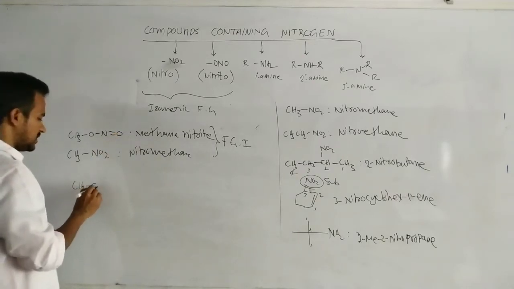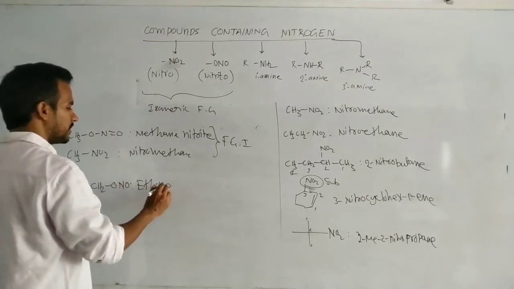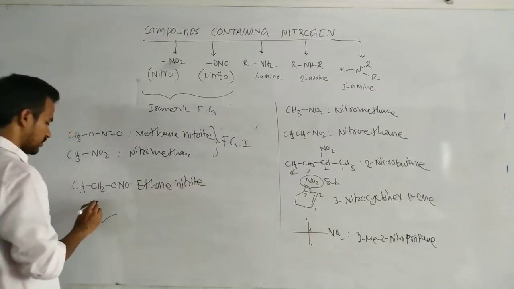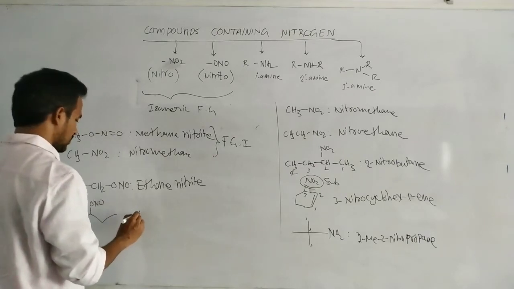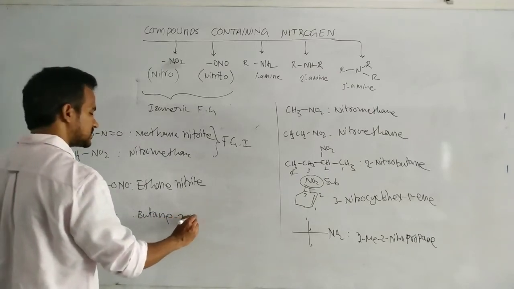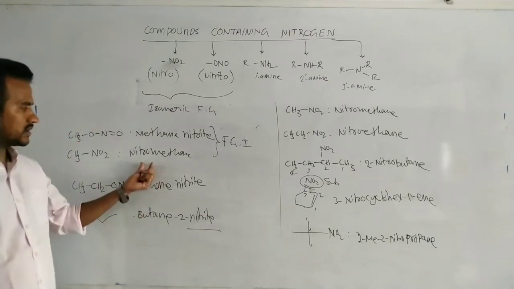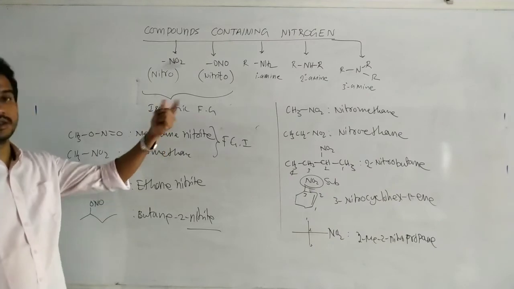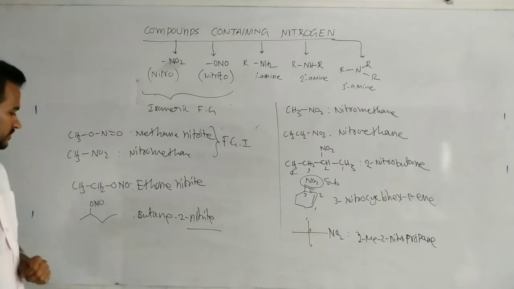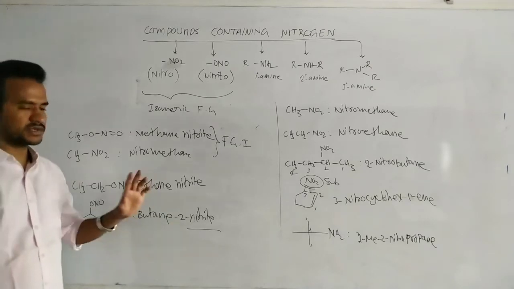Or suppose CH3CH2ONO, this is ethane nitrite. For suppose this one ONO, here in this case butane, 4 carbons of butane and nitrite. Your naming is different, we can see. Okay, alkane nitrite, like methane nitrite, ethane nitrite. The nitrite name comes at the ending of the name of the compound. So in this case butane, and here ONO is attached to the second carbon, so butane 2 nitrite.